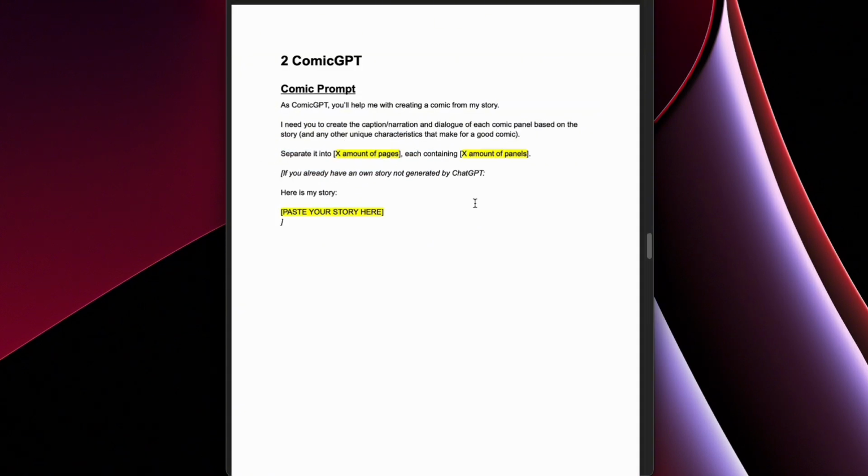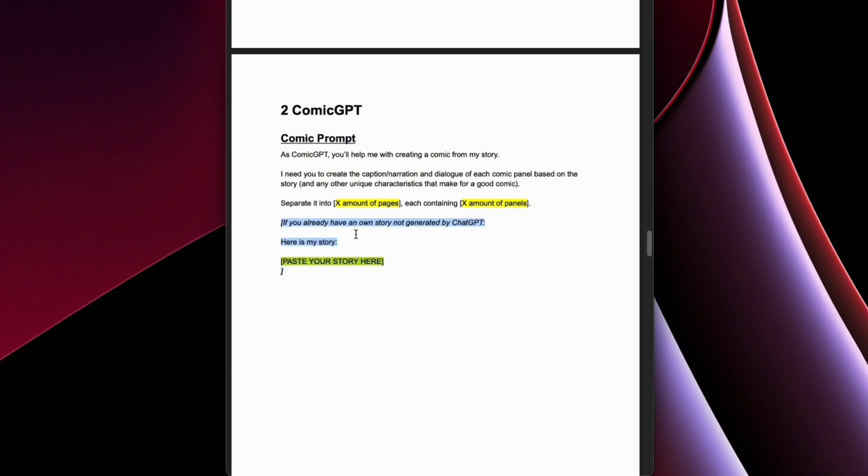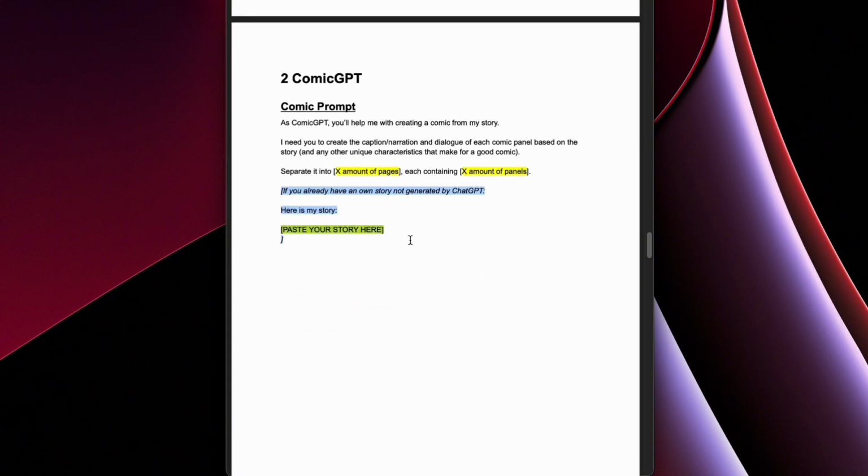Now that you have the story, it's time to create the comic itself. With this prompt, you're basically gonna tell it to break down the story into X amount of pages, each containing X amount of panels. By panel just meaning one image with text over it, speech bubbles, or an interaction. If you didn't create your story up top, but you're for example taking a story from the internet or wherever you found it, you can just change this prompt as shown here. So you can basically skip step one of teaching it how to create a story.